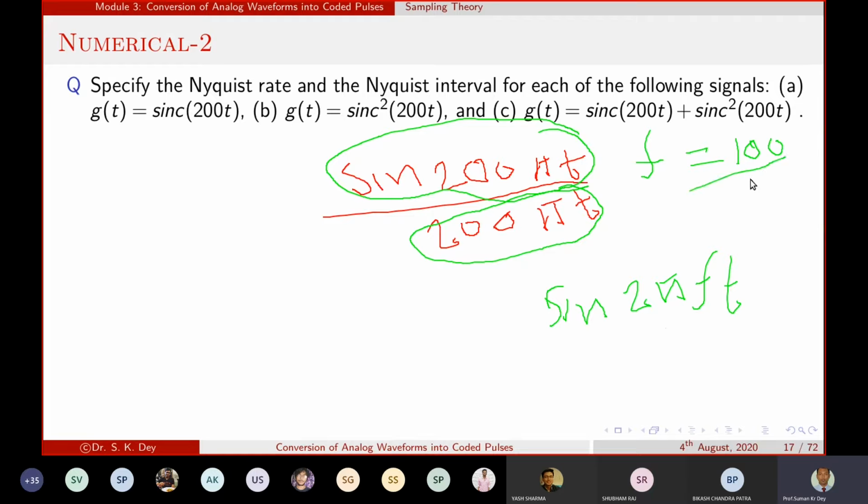Now if f equals 100, what is the Nyquist rate, f_s? That should be double the frequency, which means 200. What is the Nyquist interval, Ts?